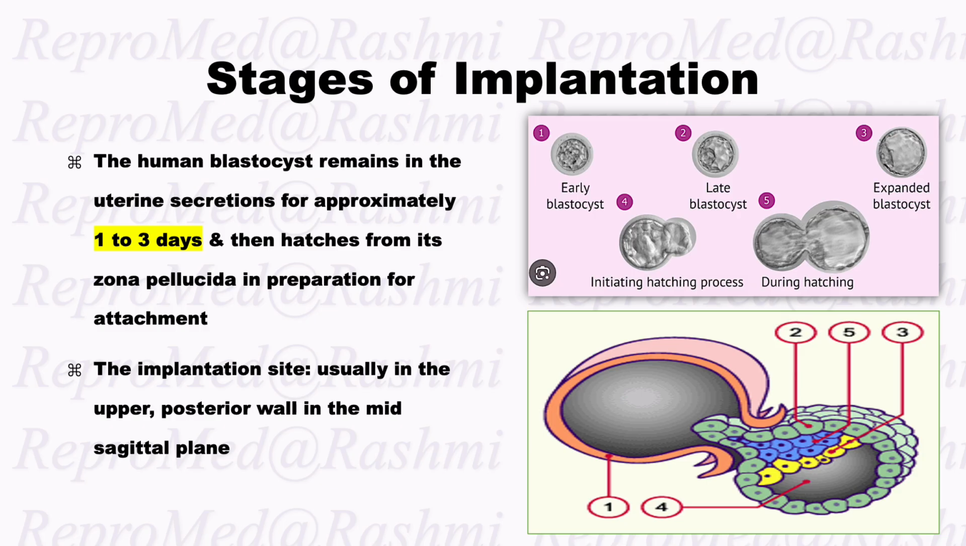Coming on to stages of implantation, the human blastocyst remains in the uterine secretions for approximately 1 to 3 days and then hatches from its zona pellucida in preparation for attachment. We can see in the picture the early blast, then the late blast with the expanded cavity. As the cavity keeps on expanding, it becomes expanded blast. Finally, in the fourth and the fifth picture, we can see a fully hatched embryo. The implantation site usually lies in the upper posterior wall in mid-sagittal plane.